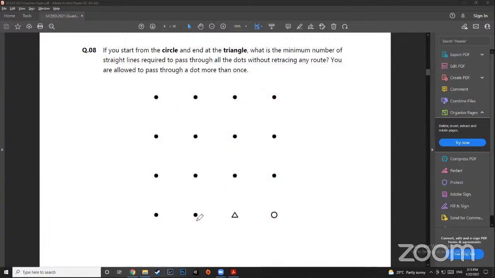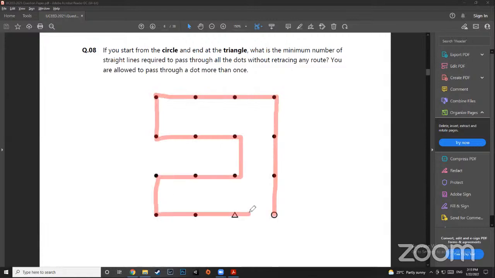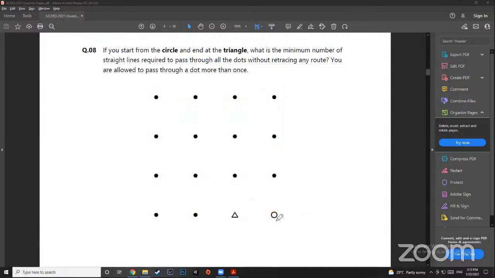Okay, you can go like that. So you can visit a dot more than once, but not the same route, isn't it? So the way to solve this question was not actually, you would think 1, 2, 3, 4, 5, 6, 7, 8. That is what you would think, right? But the solution was actually something like, you go like this, and then it goes outside the area. And it ends up covering 3 more. It was something like that.